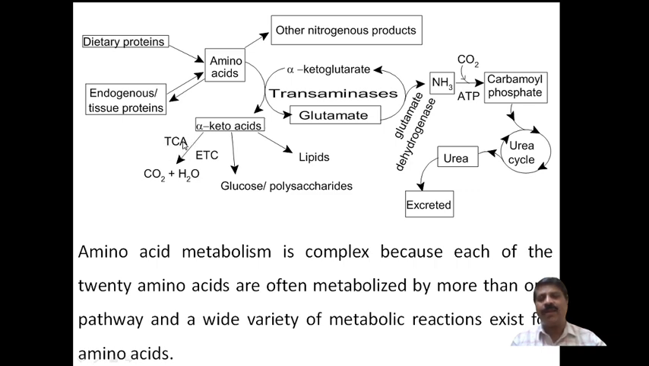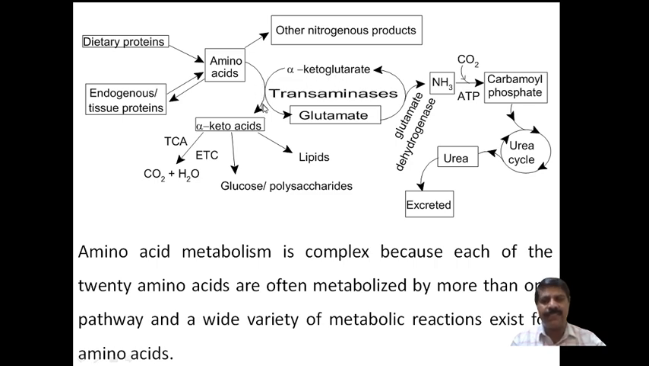In the TCA cycle, the tricarboxylic acid cycle, carbon dioxide and water will be liberated using the electron transfer chain. Again, these alpha keto acids are also converted into glucose or polysaccharides, just like carbohydrates. Again, these alpha keto acids are also converted into lipids like triglycerides, in the presence of alpha keto glutarate.